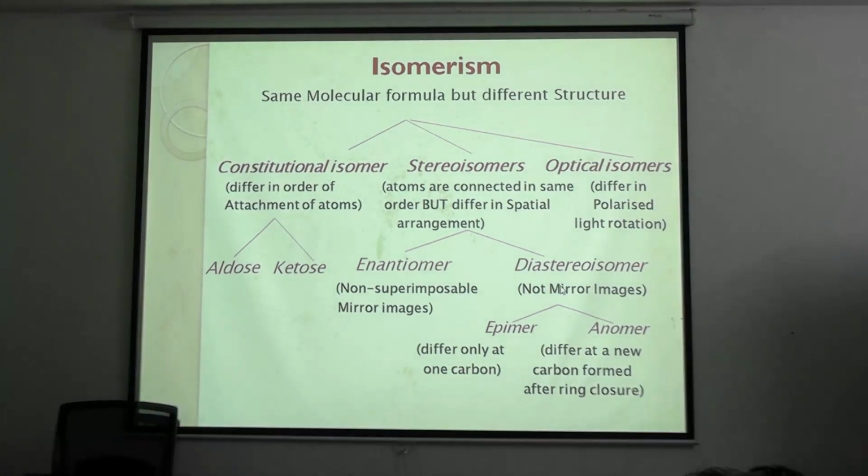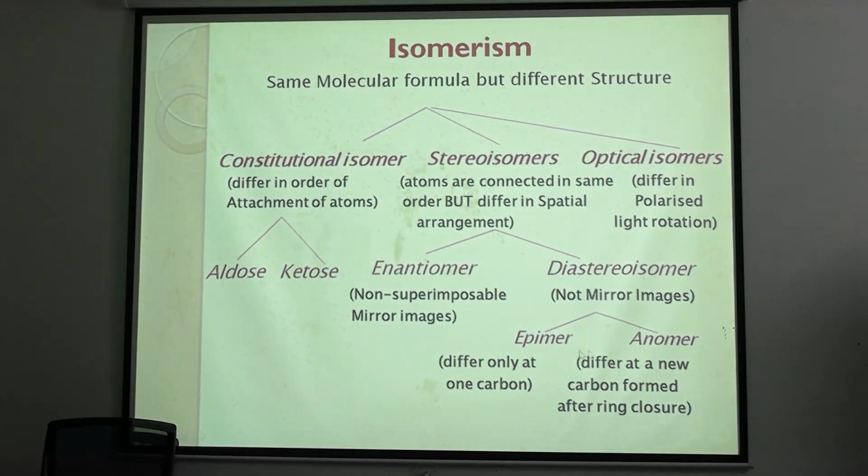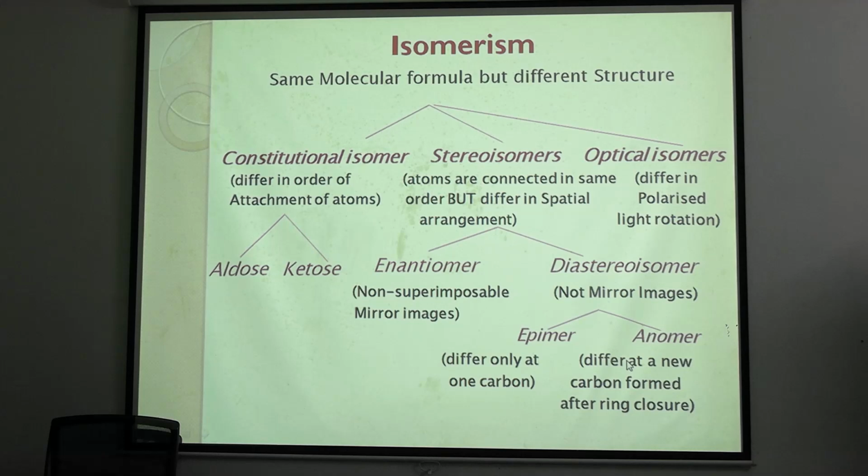Diastereoisomers are not mirror images, but there is a difference in the spatial arrangement of OH and H groups. I will explain with an example. But before going into the example, diastereoisomers can be of two types, epimers and anomers also.